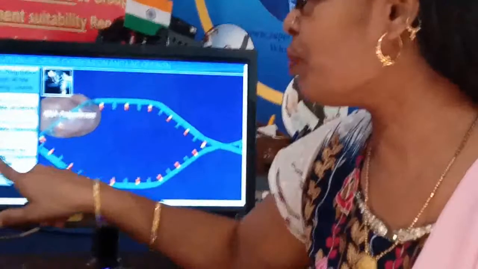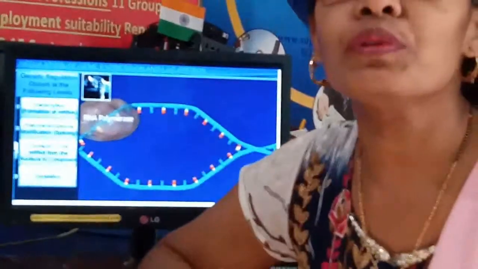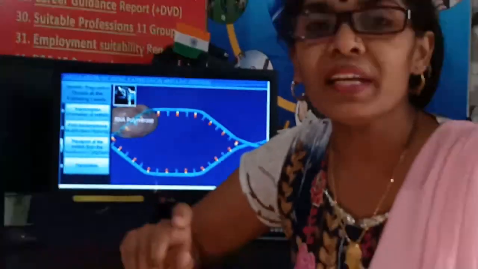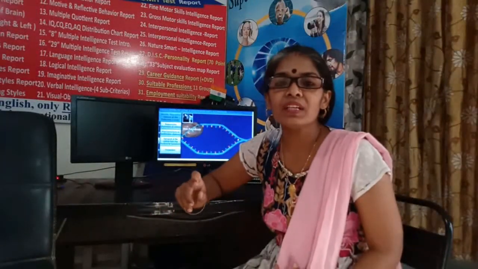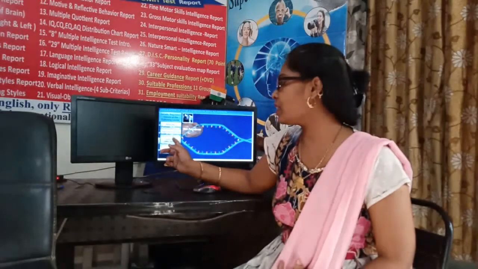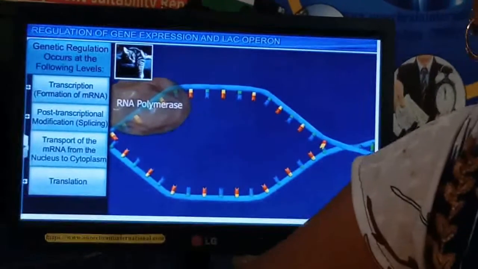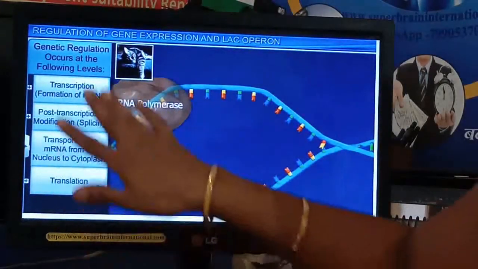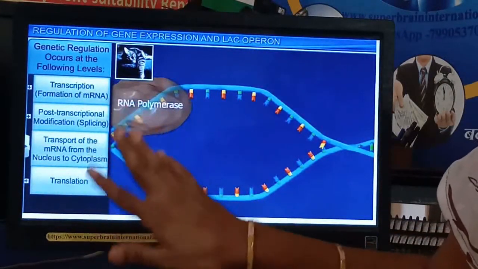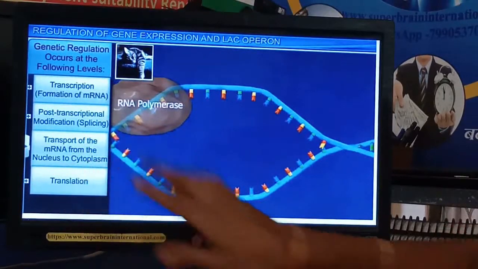Next is the transport of mRNA from the nucleus to the cytoplasm. Once the mRNA is formed in the nucleus, then for the next step, that is translation, this mRNA will come from the nucleus into the cytoplasm, and at that time also gene regulation is done. And the last step is translation, which we have also studied earlier. At the translation level also the gene gets regulated. So these are the various steps where the gene is regulated in eukaryotes.